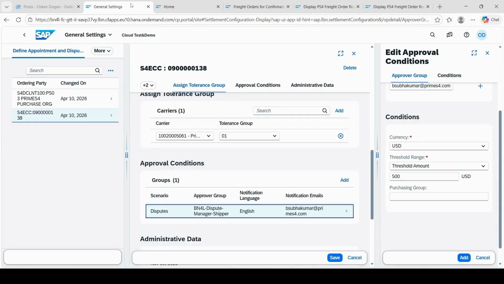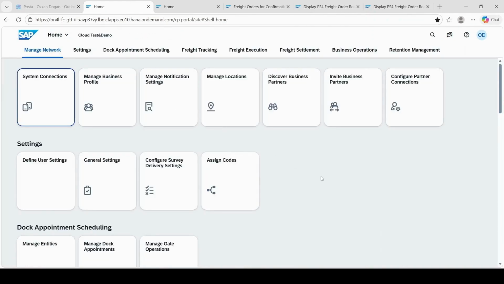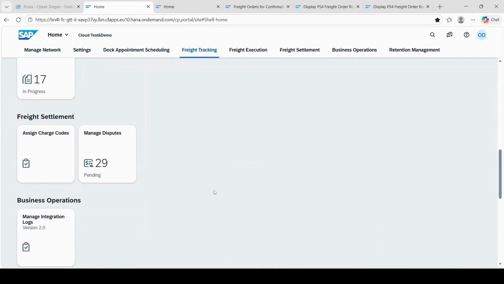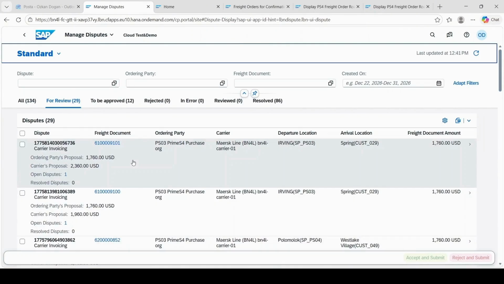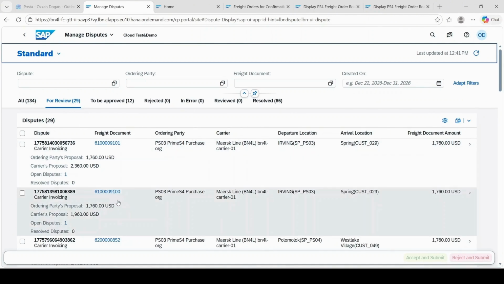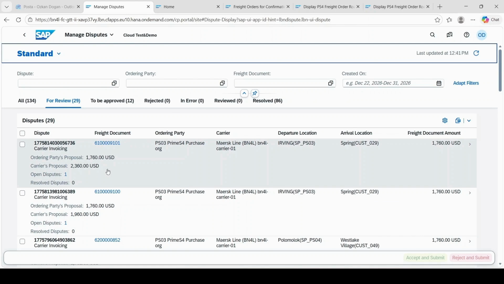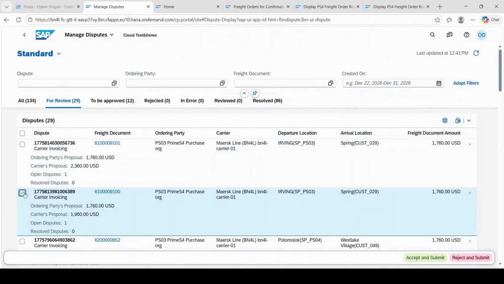I will go to my shipper tenant now. In the shipper tenant, in the manage disputes app, we can find these freight orders. I will click on this. In the for review tab, as you see, my freight orders are here. This one is extra $200. There is a dispute. This one is extra $600. Now I will accept this one first to show the message.